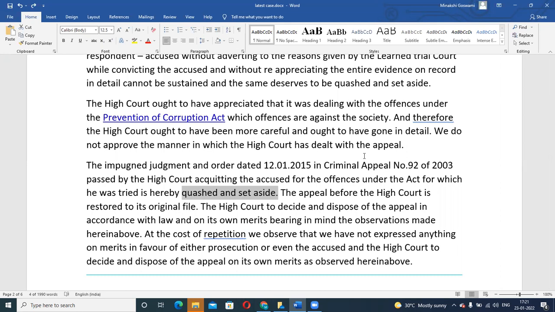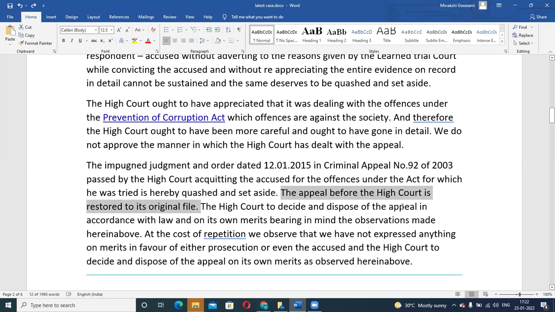Plus, they also said that the Supreme Court has just given their opinion on how the High Court should have dealt with the matter. The Supreme Court has as such not given a decision on the matter, but what they said is the appeal before the High Court is restored to its original file. As in, the High Court was negligent in giving a decision in this case, so we do not accept the order they have passed on 12/1/2015. We have quashed it, we are setting it aside.